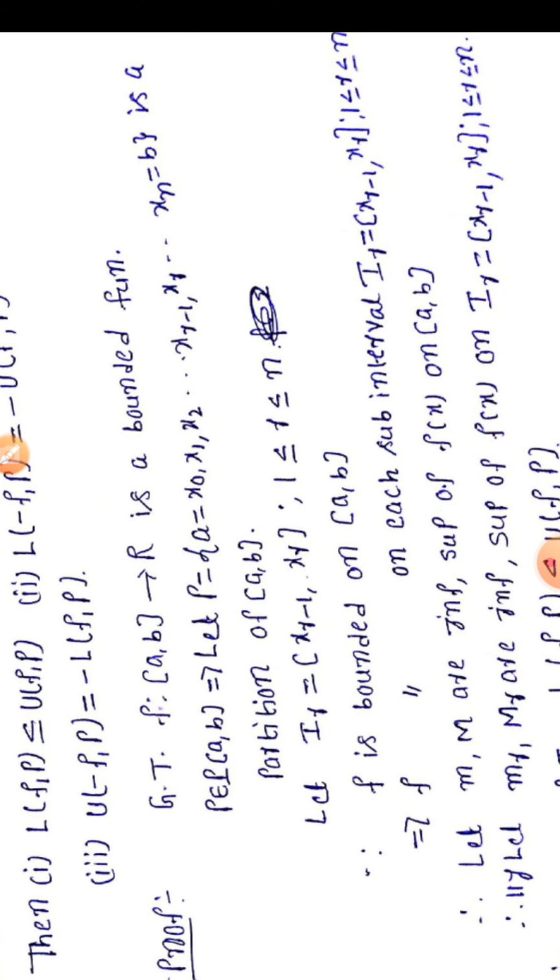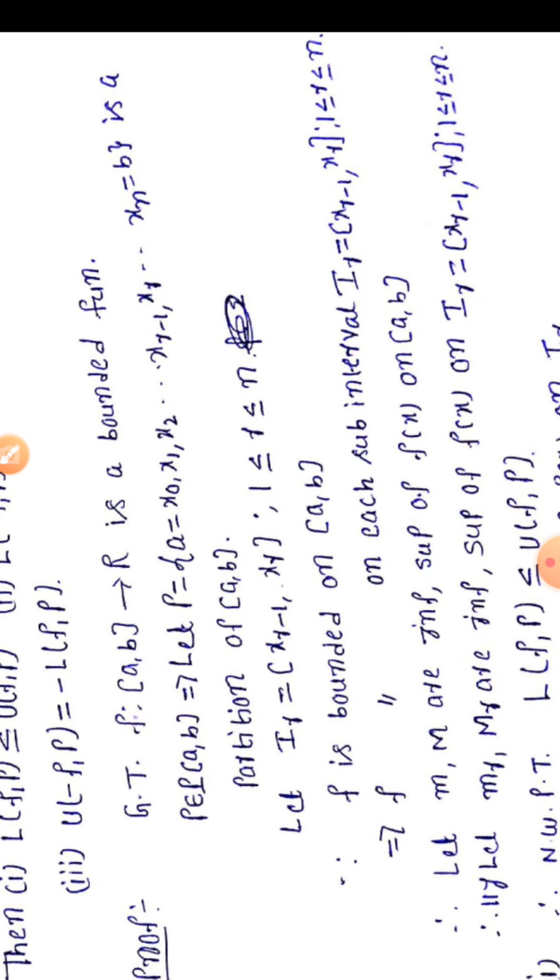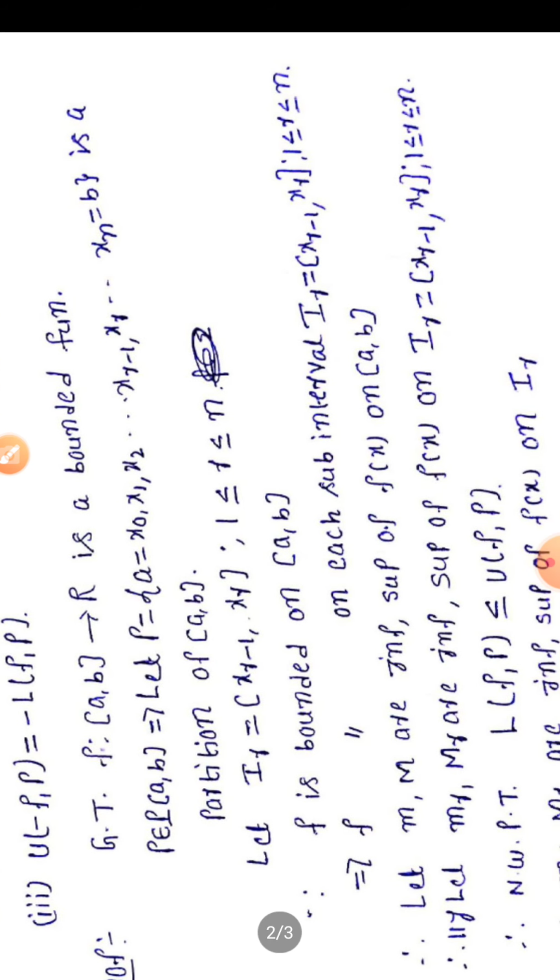Let Ir be the rth subinterval. Let Ir equal to closed interval xr minus 1 comma xr such that 1 less than or equal to r less than or equal to n is the rth subinterval of closed interval a comma b with respect to the partition P. Already we are given that f is a bounded function on closed interval a comma b.